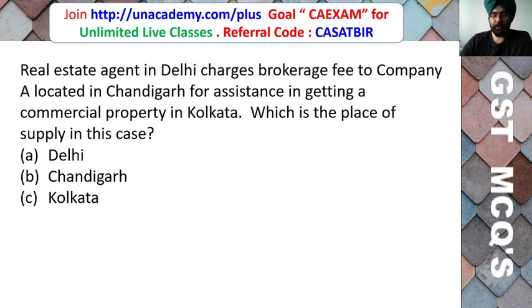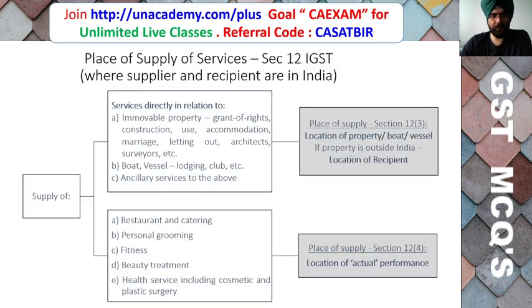So friends, here the correct answer is the place of supply of services under Section 12 of the GST Act, where supplier and recipient are in India. In case the service is directly related to immovable property, such as grant of right, construction, use, accommodation, marriage, letting out, architect, survey, etc., or a boat or vessel, lodging, club, etc., then in all these cases the place of supply is the location of the property, boat or vessel. And if the property is outside India, then it is the location of the recipient.